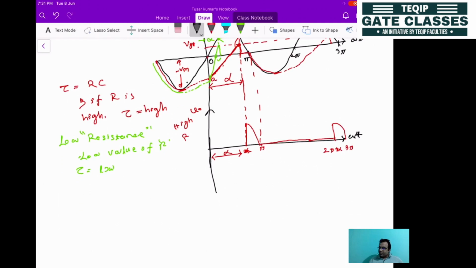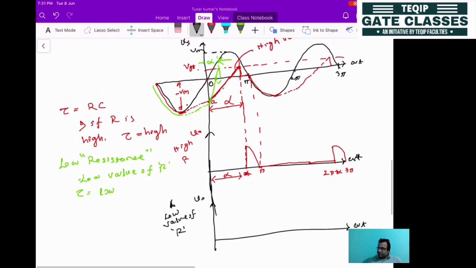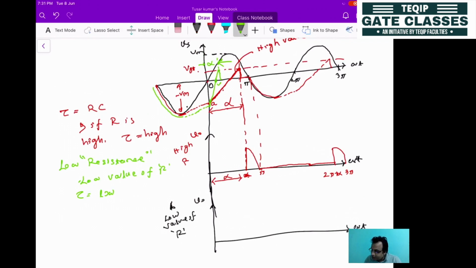If it is a low value of R, what will be the V0 for a low value of R? This is the on time, so if you plot that corresponding point here, this one will be your alpha.